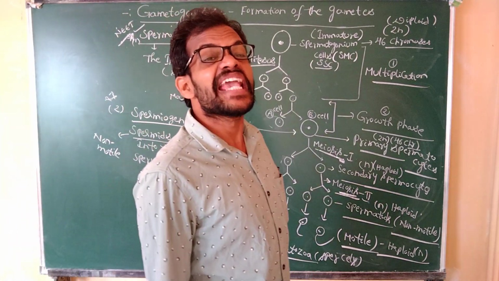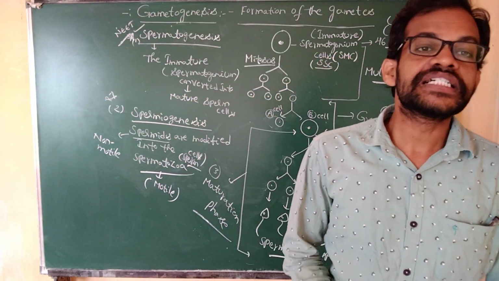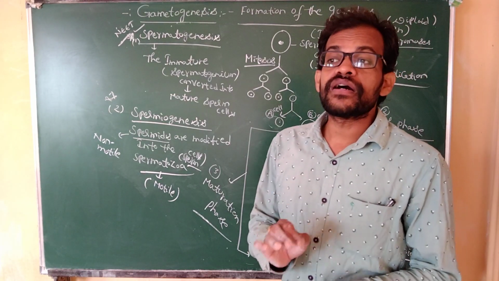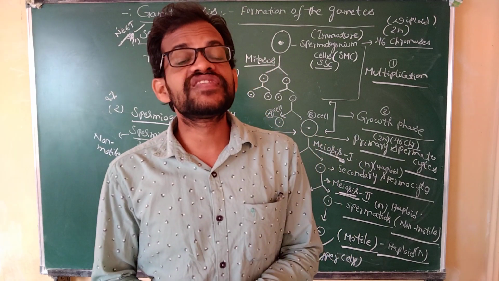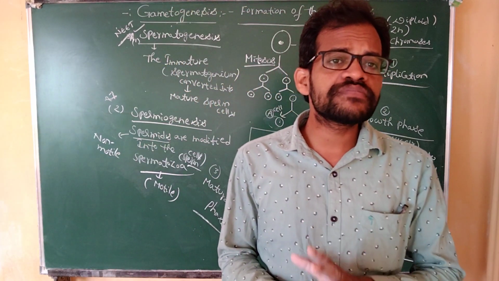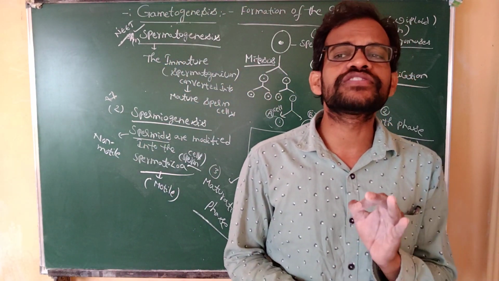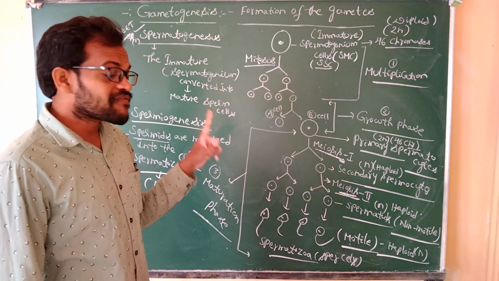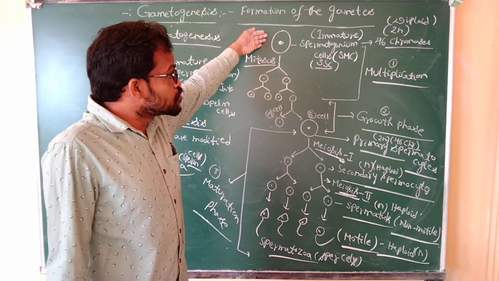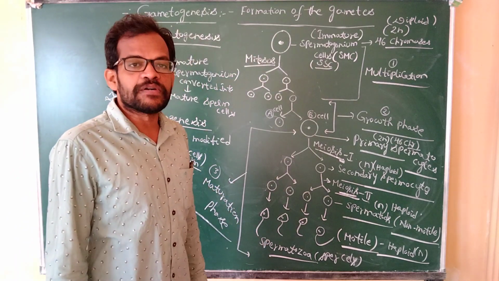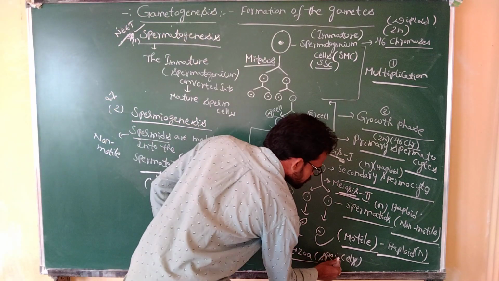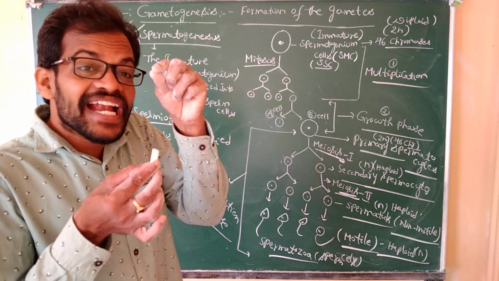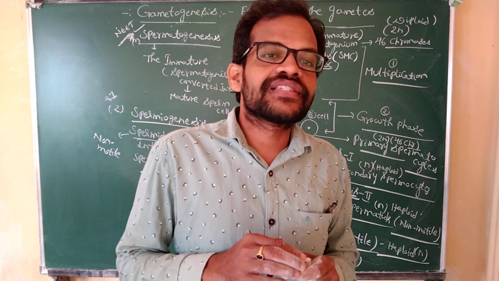Next, spermiation. Spermiation means the release of sperm cells from the seminiferous tubules. After the release, the immature cells are converted to mature sperm cells. This sperm cell finally attaches to the head of the Sertoli cells.